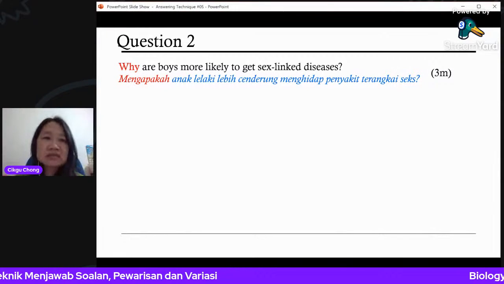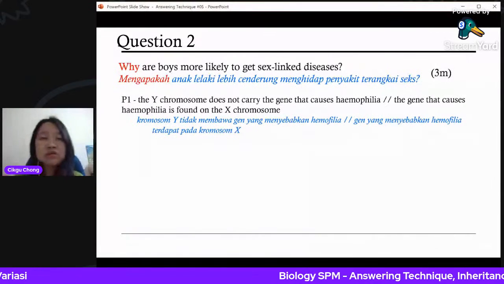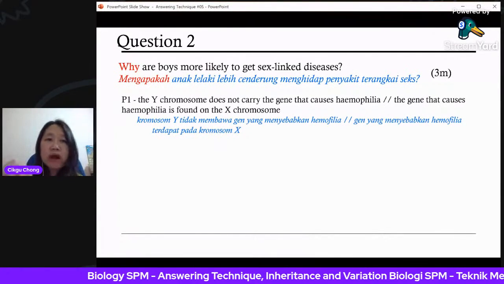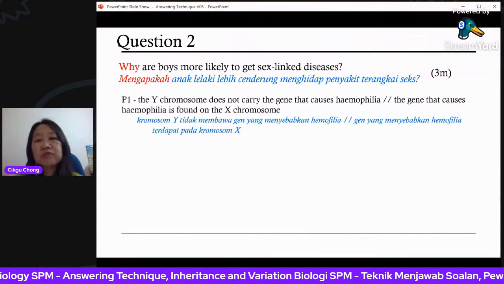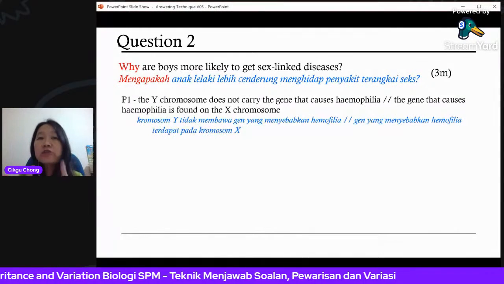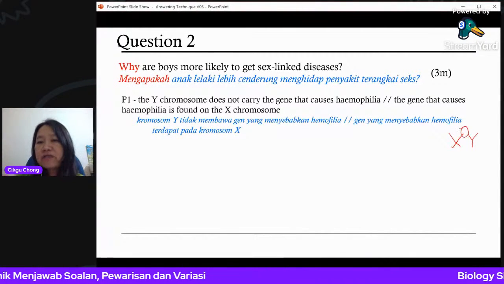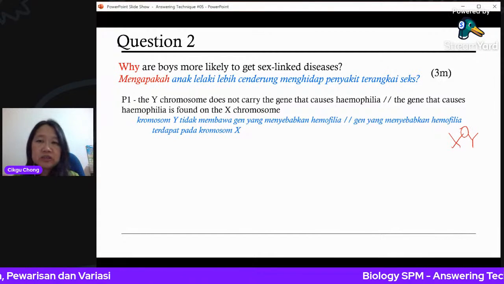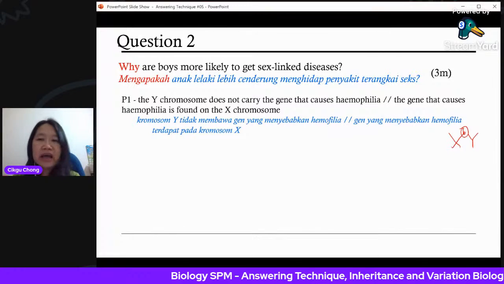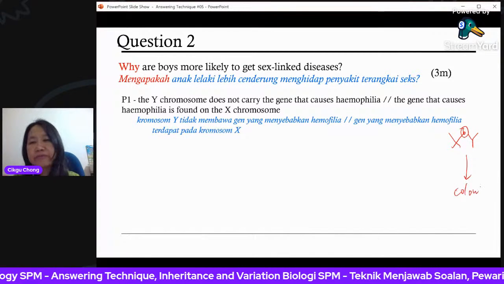First of all, in order to get a male, you must have a Y chromosome and an X chromosome. The Y chromosome does not carry the gene that causes hemophilia. The gene that causes hemophilia is found on the X chromosome. So for the male, you only need one X and one Y. If your X already has the recessive allele, you just need one only, and it will show the color blindness.